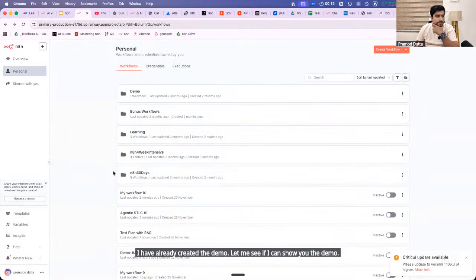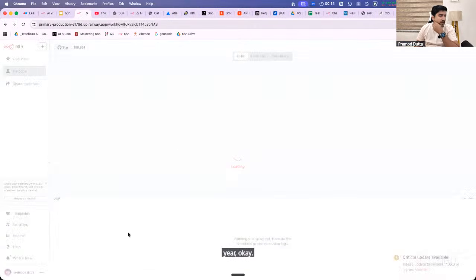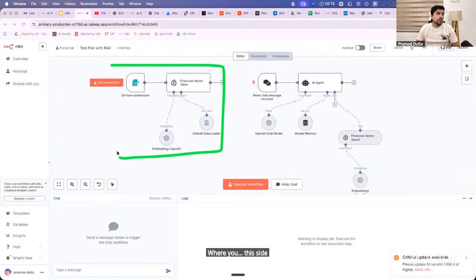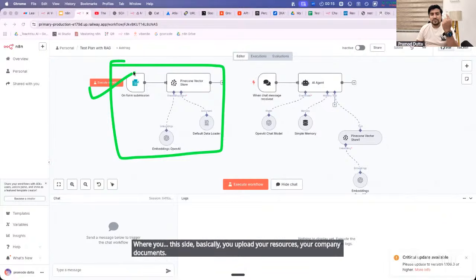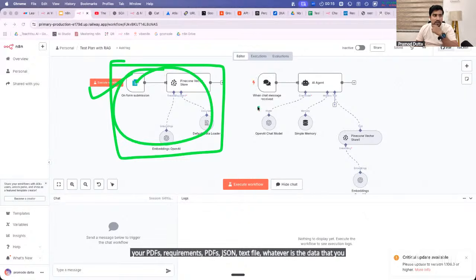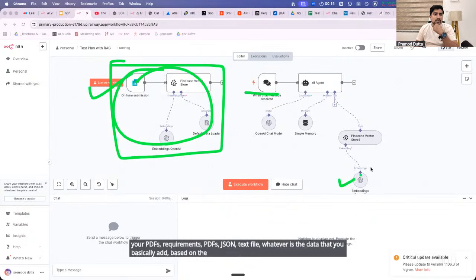ये रहा demo, okay? ये रहा test plan with the RAG, okay? This is a bot. This is a bot where on this side you upload your resources, your company documents, your PDFs, requirements, PDFs, JSON, text file, whatever data you add. Based on the data, it will generate a test case.